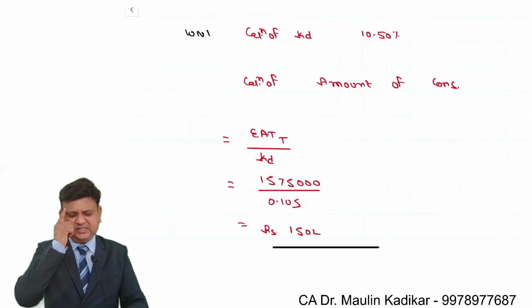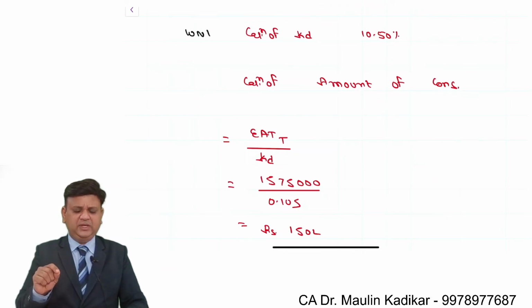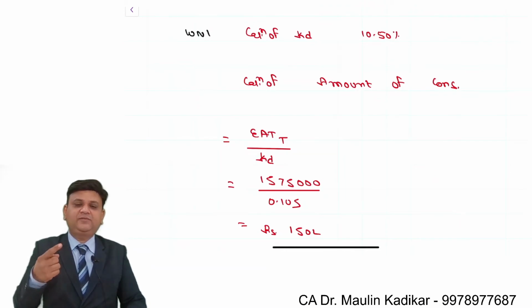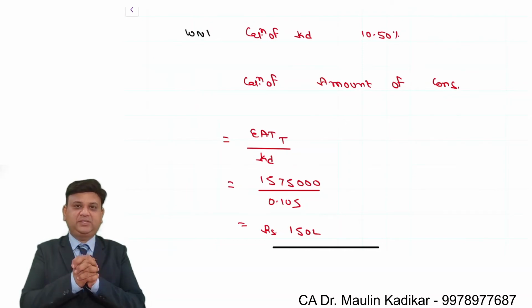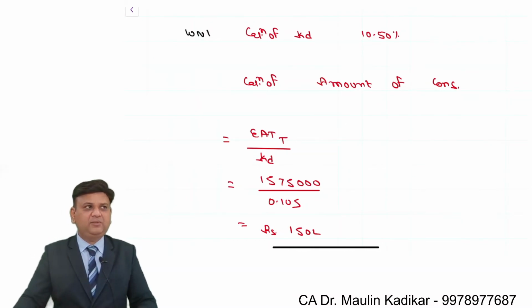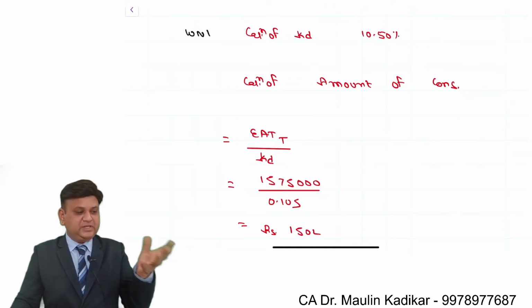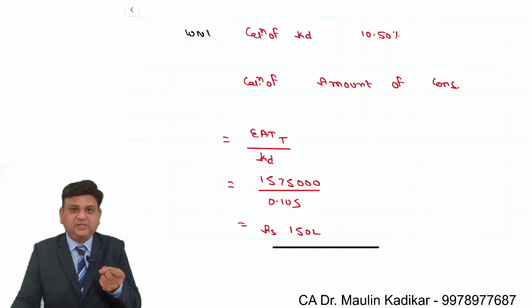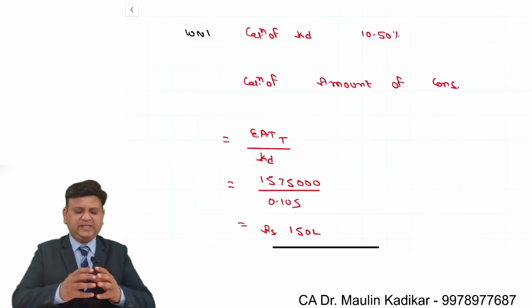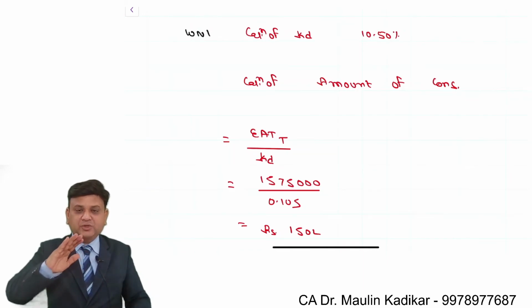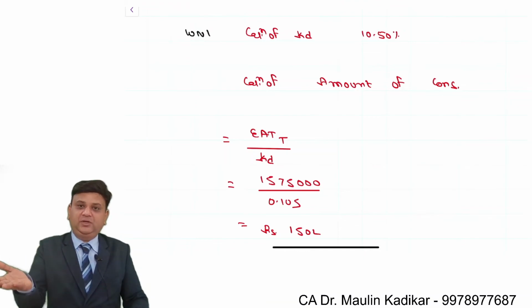We understand that whatever funds we borrow have a post-tax cost of debt financing of 10.5 percentage. So what is the amount that I can afford? Whatever earning I am going to have from the target company is the maximum post-tax financial charges that I can afford.